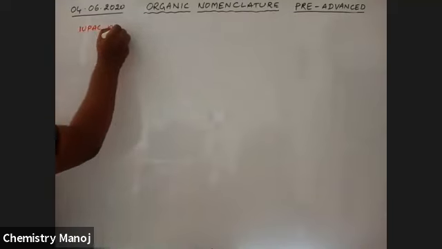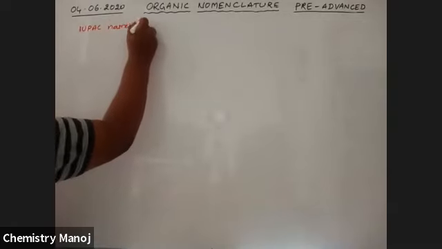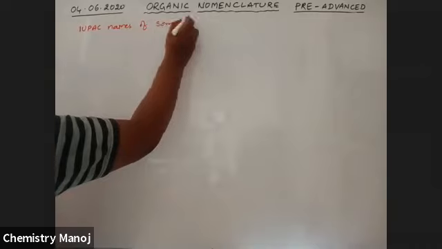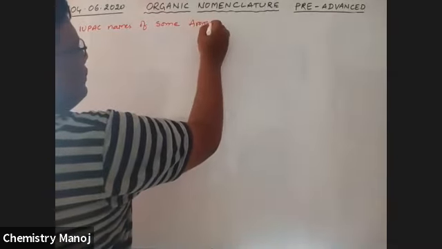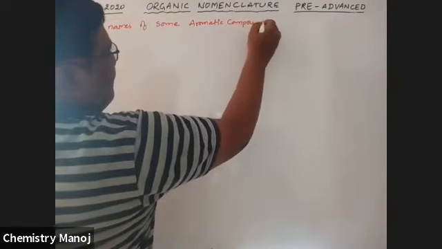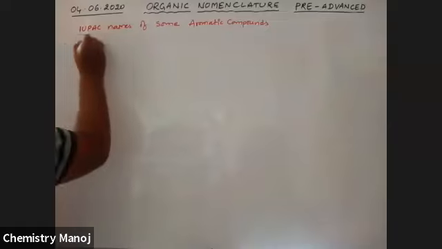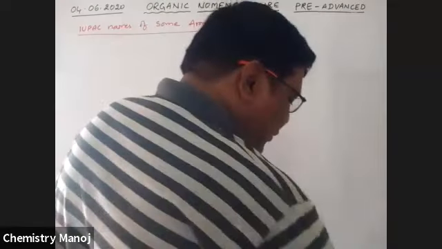IUPAC names of some aromatic compounds. See some examples. I'm writing some examples.